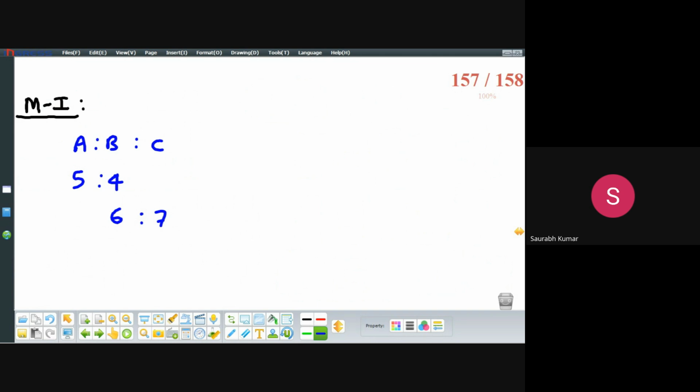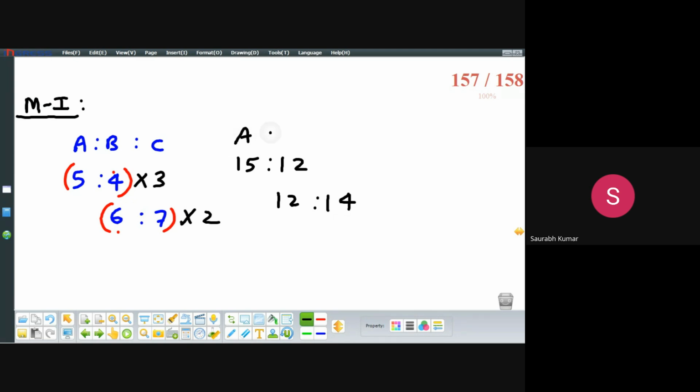So what is your first target? Look, B is common throughout here, let us make B equal, beta. Here the value of B is 4 units and in this ratio the magnitude of B is 6 units. Make it common, multiply by 3, multiply by 2. So this will come out to be 15 is to 12 or 12 is to 14.